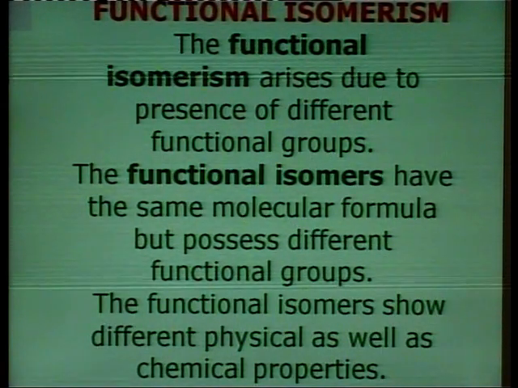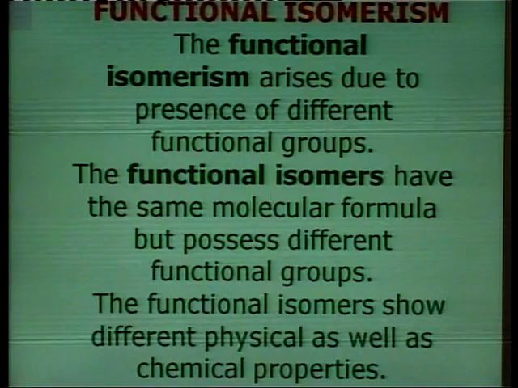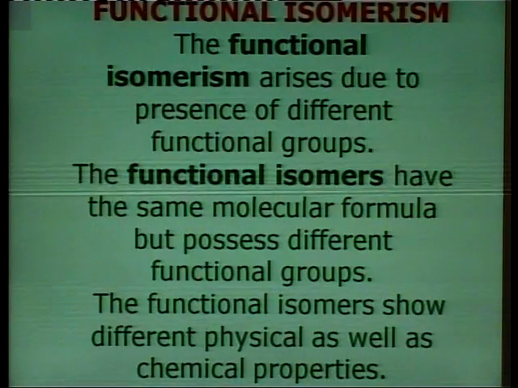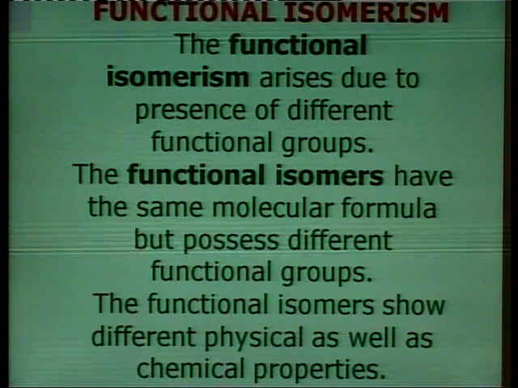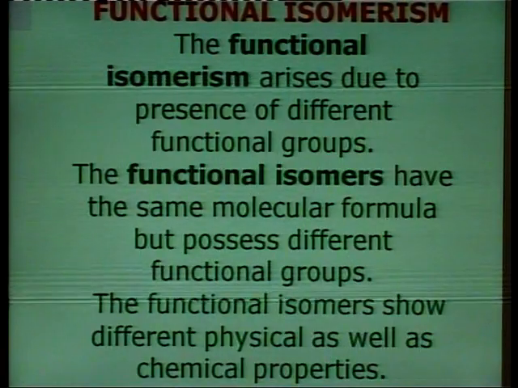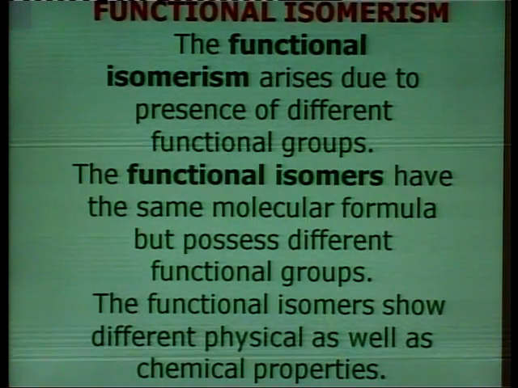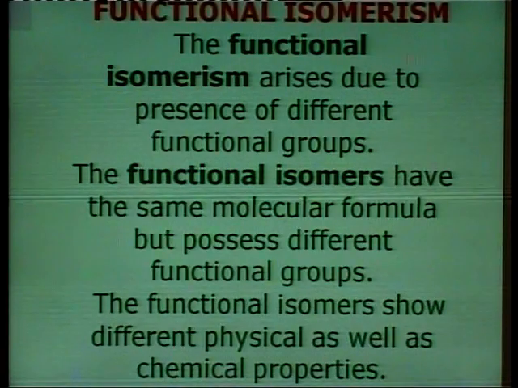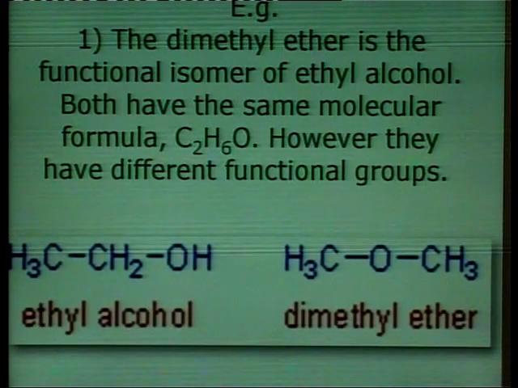as chemical properties. In the earlier example of the chain isomers and the position isomers, they have almost the same chemical properties, but a little bit different physical properties. But in the case of functional isomers, they show different physical as well as chemical properties, because the functional groups are totally different. So, taking the example of functional isomerism,